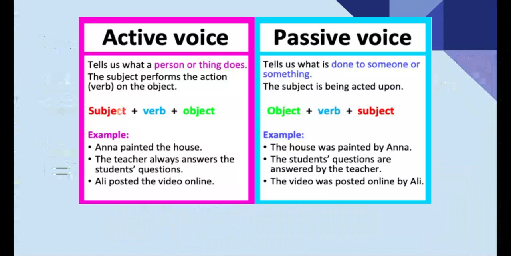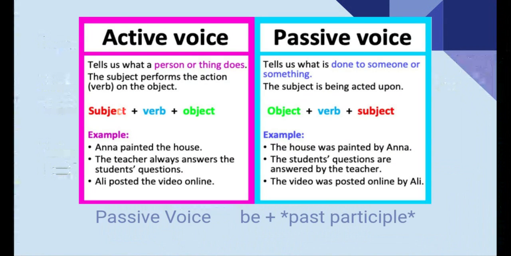However, with passive voice, the sentence tells us what is done to someone or something, and the subject is being acted upon. So we're going to start with the object, the thing that receives the action, our verb, and then the subject or the doer of the action if we need it. For example, the house was painted by Anna. The students' questions are answered by the teacher. The video was posted online by Ali.